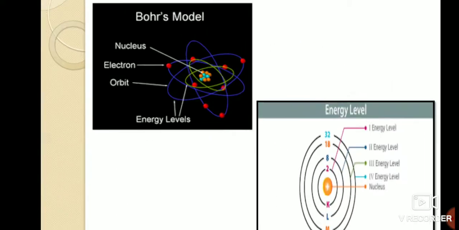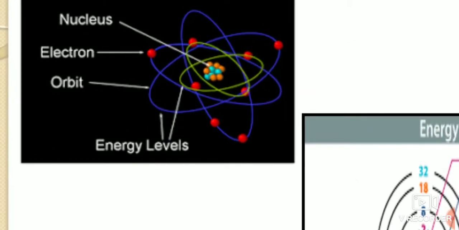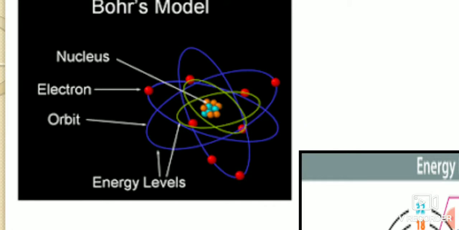If you see in this picture, a 3D view is depicted, in which in the center there is a nucleus, and there are different discrete orbits, each having a fixed radius and a fixed amount of energy. It is considered an orbit because it has a fixed energy level, and electrons revolve in the fixed orbit having a fixed radius.